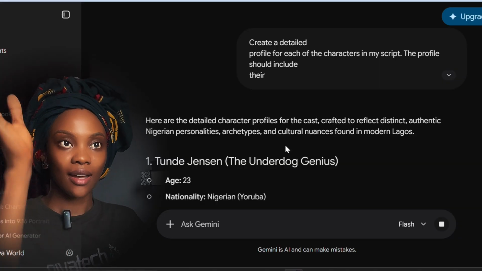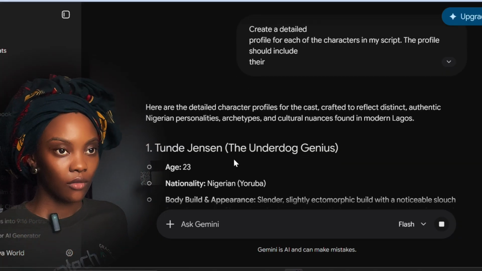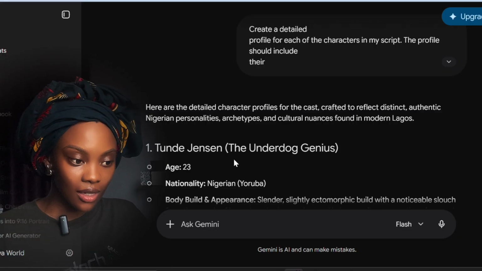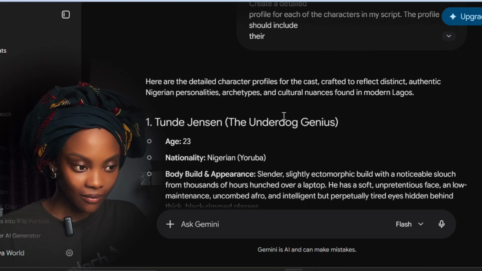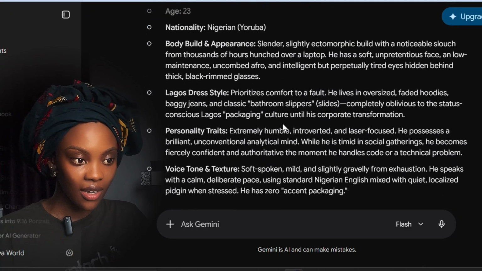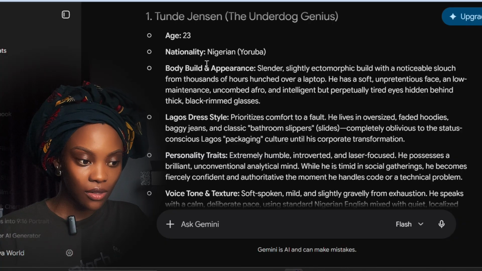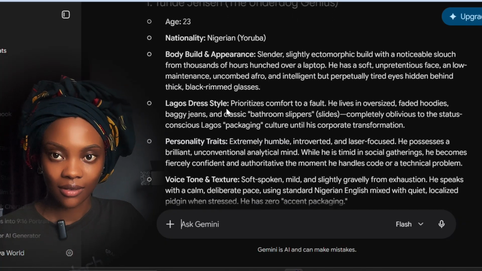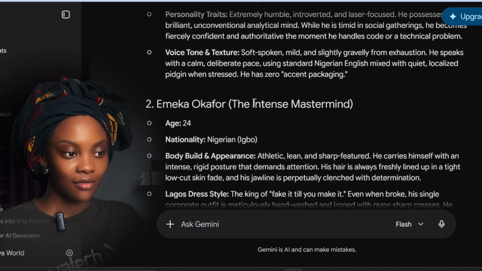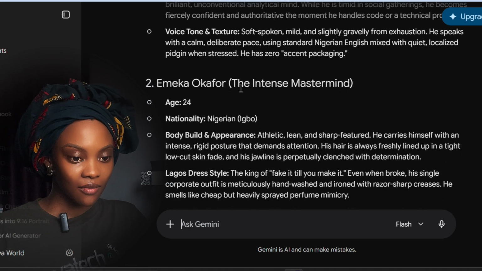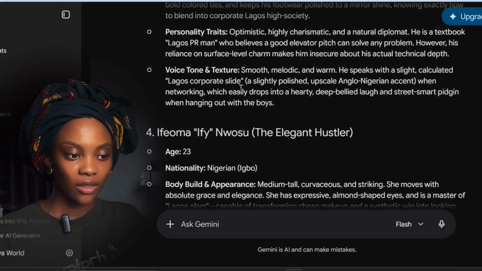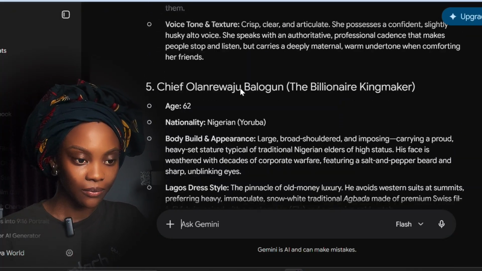So as we're creating our characters now, this is our character. It gave us the age, the nationality, Nigeria, the body build and appearance, and even the voice. I'm not going to give you guys my prompt. You're supposed to create all these characters on a white background.